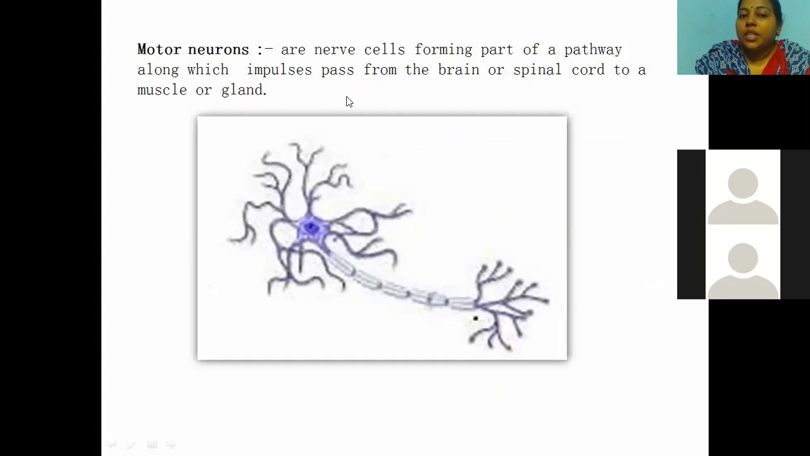Motor neurons are nerve cells forming part of the pathway along which impulses pass from the brain or spinal cord to the muscle. So here impulses are transferred from the brain or spinal cord to muscle or gland cells. For example, when I want to lift an object from the floor, I'm using my muscles and my limbs to collect that object. So here I'm using my motor nerves to do that action.